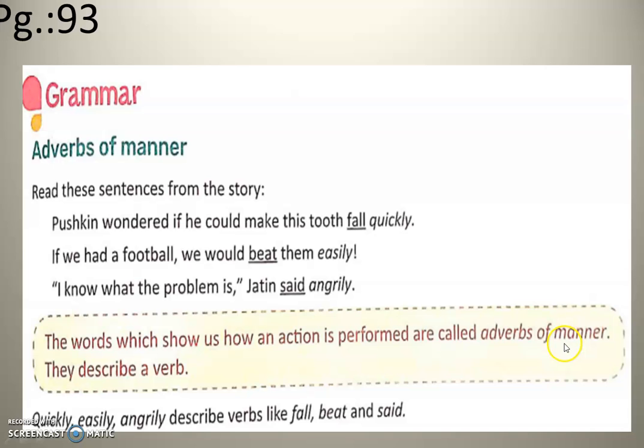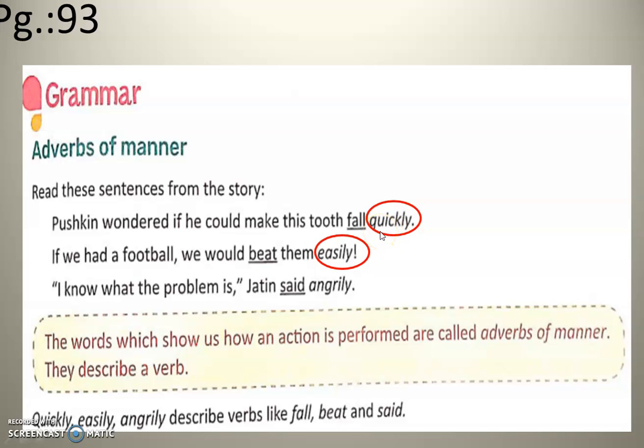They describe a verb, how the verb is done, how the work is done. Fall quickly, beat easily. How will they beat? Easily. How did he say it? Angrily. So these three are not action words. These are describing words, and they are nothing but adverbs. They say something about the verbs.